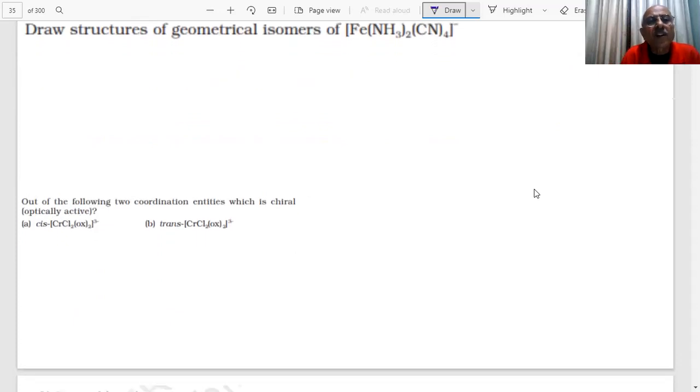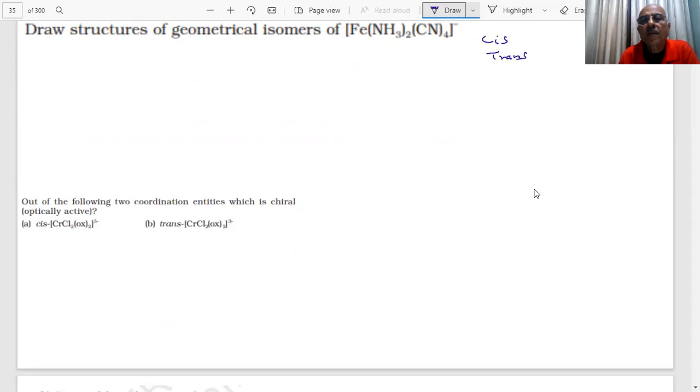For example, draw the structures of geometrical isomers of this complex, he says. What type of geometrical isomer will it show? [Fe(NH3)2(CN)4]. How many isomers can I draw, student? You can draw cis and trans.